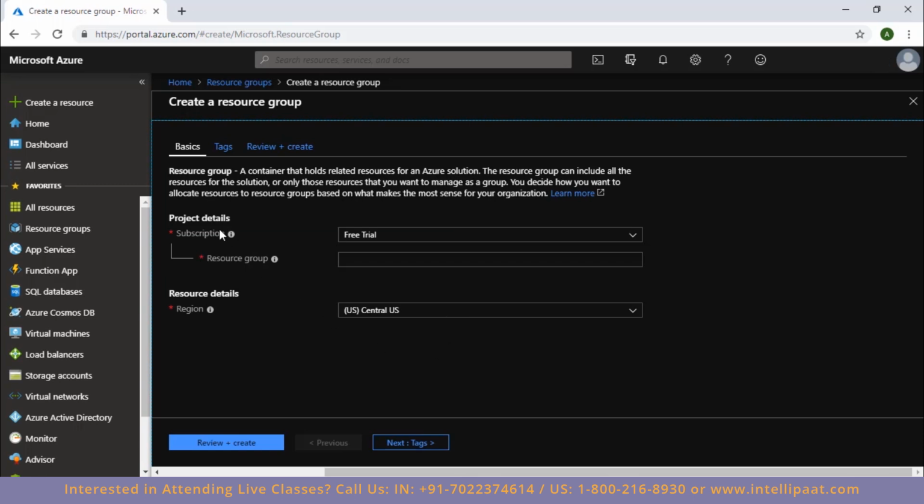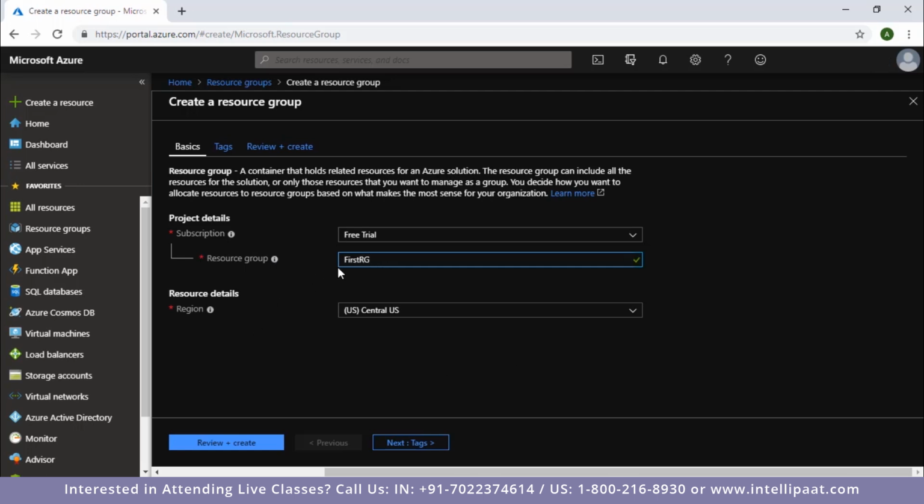So among those information is subscription. Since I am already in free trial subscription, I am going to keep it that way only. Then comes the resource group. That means I have to provide a name to my resource group. So I'll go ahead and name it Post RG.